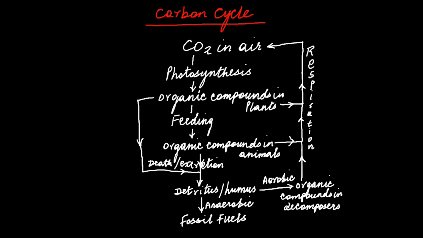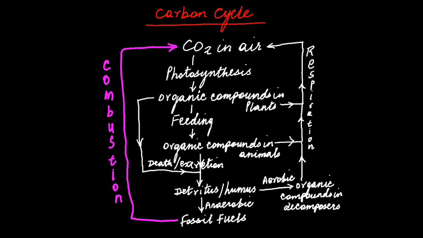Now, if we didn't remove the fossil fuels from the earth and burn them, the carbon cycle would be carbon negative. That means carbon dioxide concentrations in the atmosphere would slowly decrease. But just because we've added this one process of the burning of fossil fuels, the carbon cycle has now lost its natural balance. And this is the process of combustion. Is that clear?